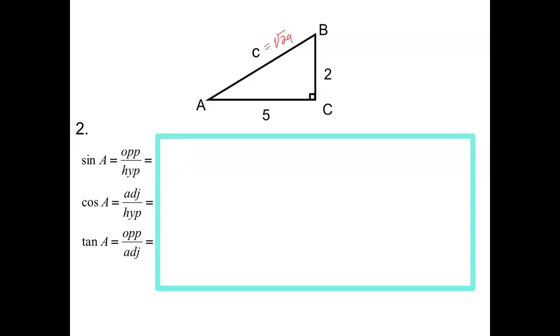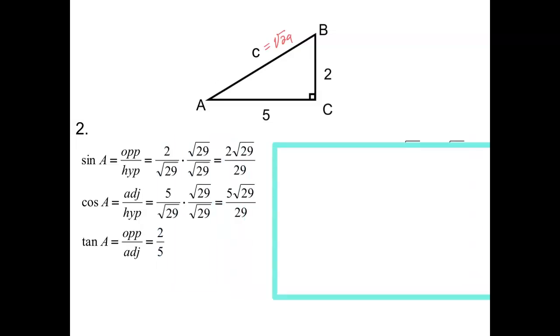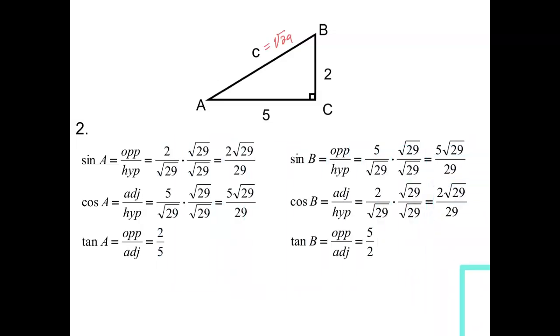Okay, so let's take a look at what all of those give us. I move that away. You can see that I have 2 radical 29 over 29. Now, for angle A, here's my adjacent, here's my hypotenuse, adjacent over hypotenuse. You must rationalize, and that gives us this answer. And for tangent, it's just opposite over adjacent.